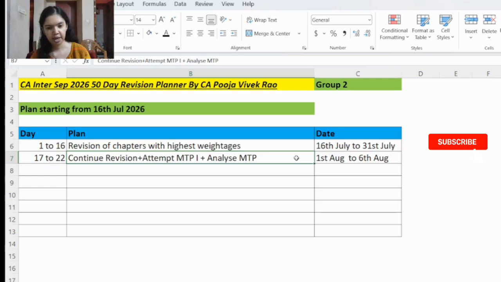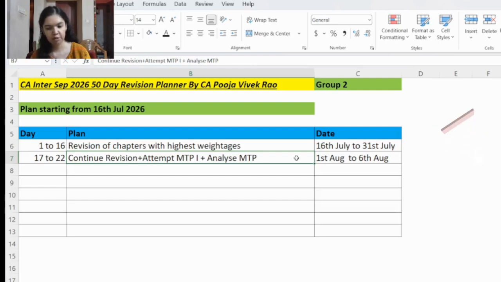And one more important thing is, after writing MTP, it's important to analyze the MTP answers also. So just writing the MTP is not sufficient. So the ICAI will host the answers of the MTP on the BOS knowledge portal. So you will have to compare your answer with the ICAI answer, and subject by subject you have to make an analysis and note it down in one place.